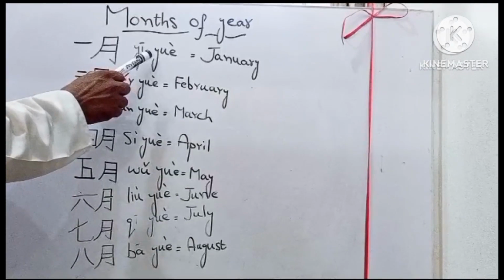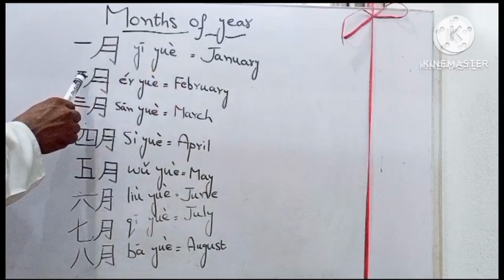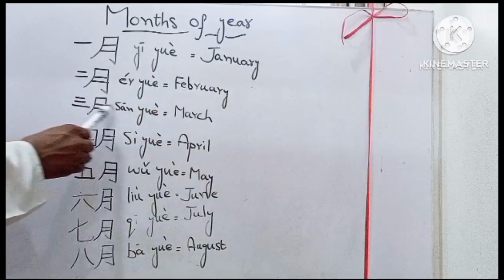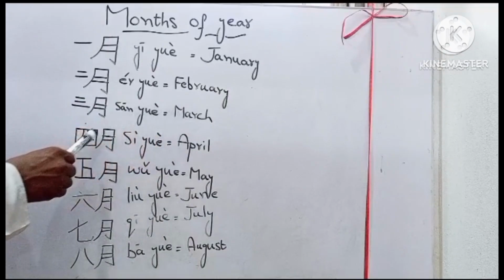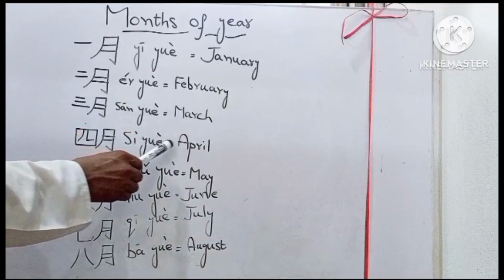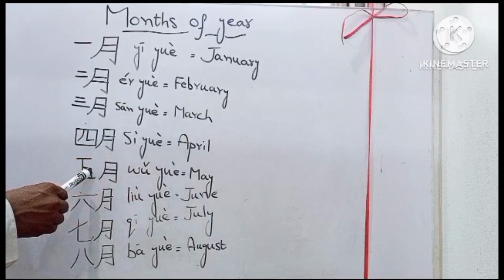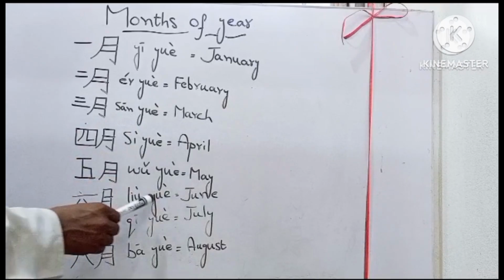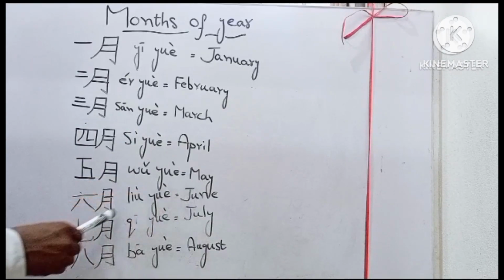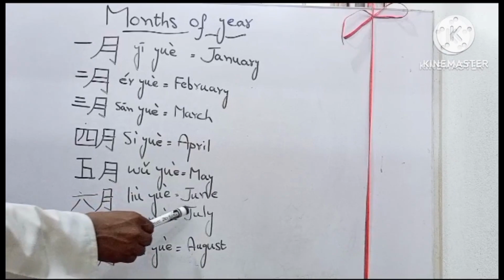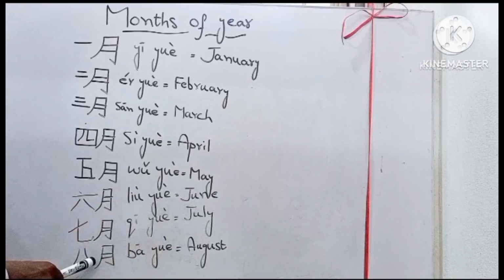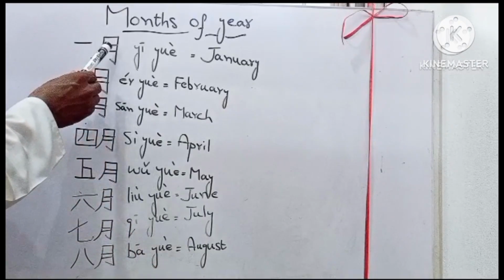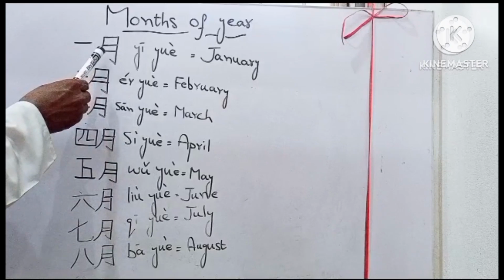EUA January, RUA February, SANUA March, SUA April, UUA May, LUUA June, CHIUA July, PAUA August. These are all months of the year, which correspond with the counting.